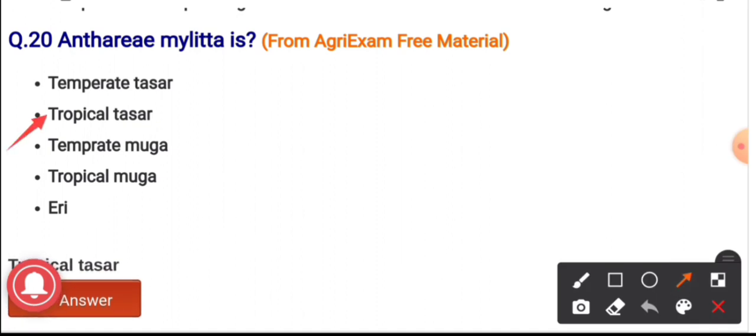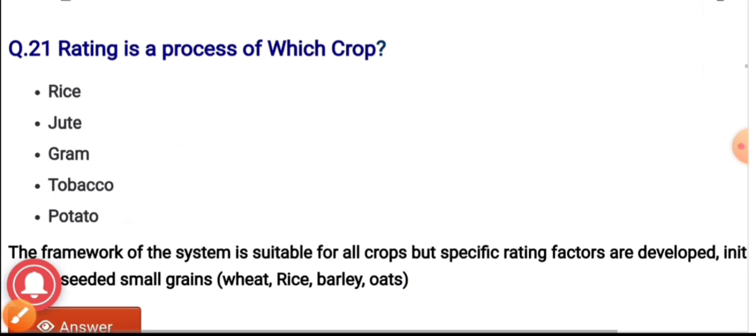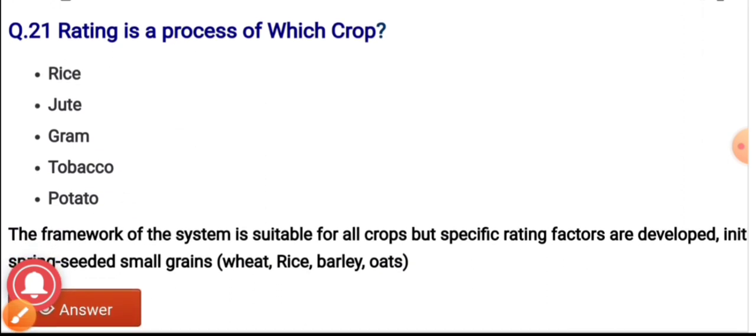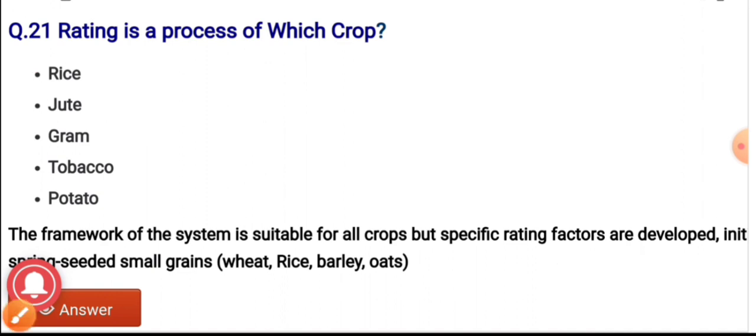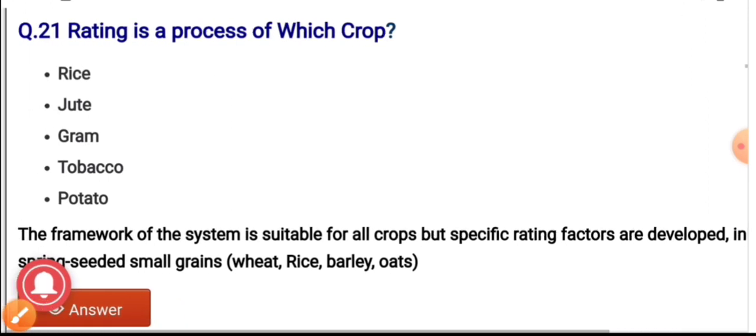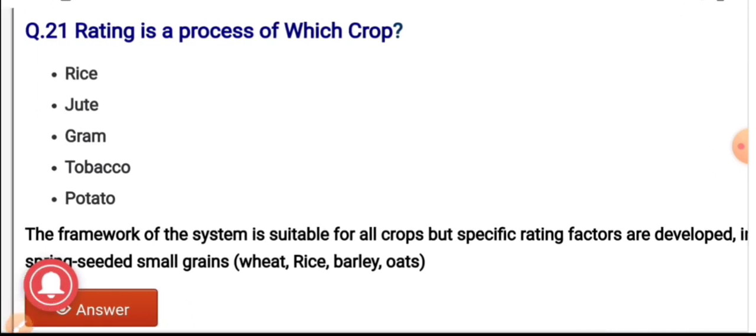Question number 21. Retting is a process of which crop? The options are rice, jute, gram, tobacco, potato. And the correct answer is rice. Retting is a process in rice crop. And the framework of the system is suitable for all the crops, but specific retting factors are developed, which is initially for only the spring seeded small crops.